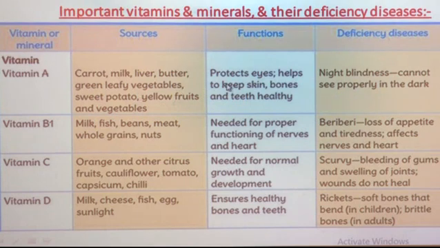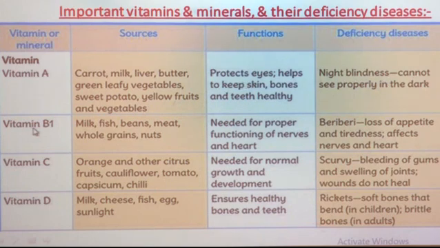The function of vitamin A is that it protects eyes and helps to keep skin, bones and teeth healthy. The deficiency disease caused due to deficiency of vitamin A is night blindness. Night blindness means you cannot see properly in the dark. When you are not getting vitamin A in the right amount, your body suffers from night blindness.